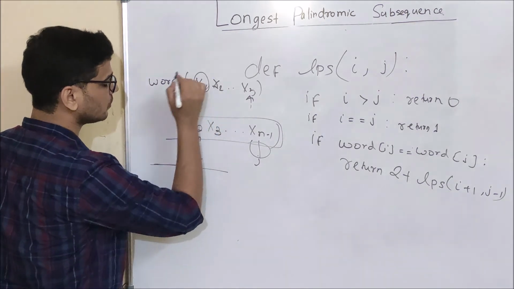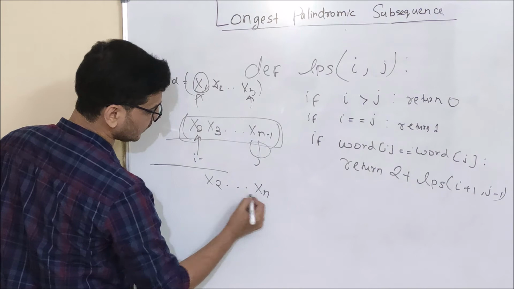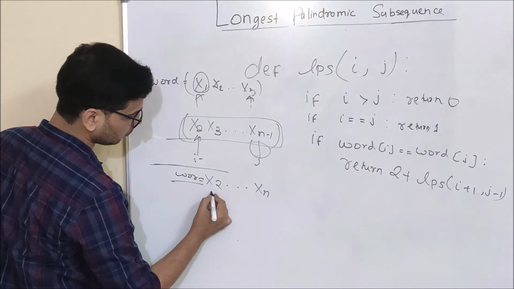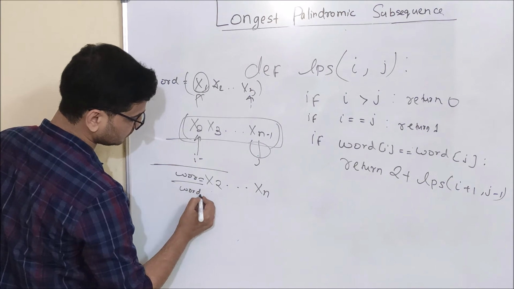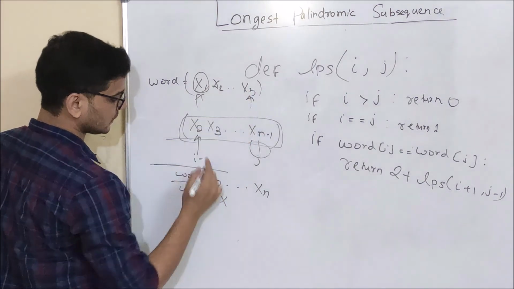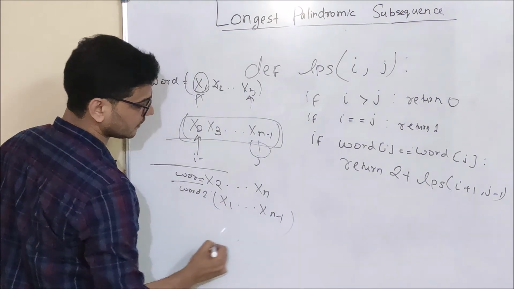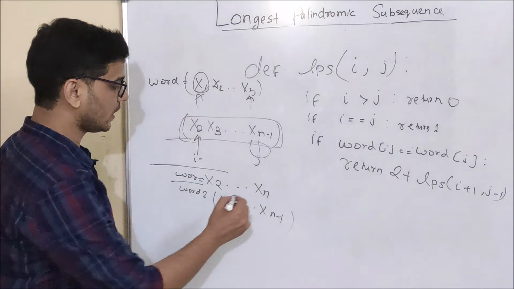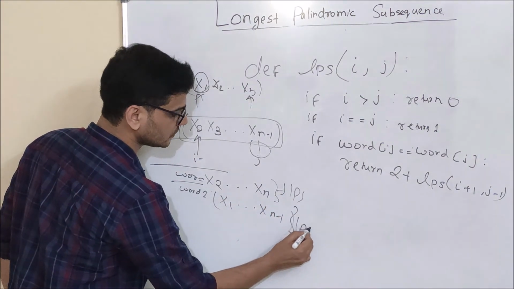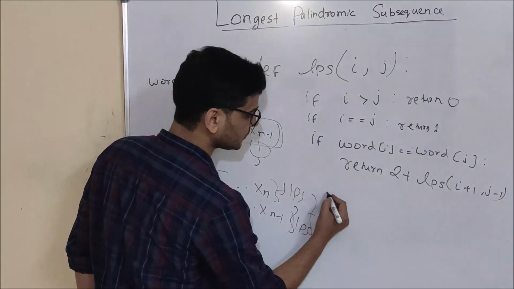First we will remove x1, so our word will become x2 to xn. In the second case, I will remove xn, so our word will become x2 to xn minus 1. First I will find LPS in this word and then LPS in this one, then I will choose the max one. So now let's write it.